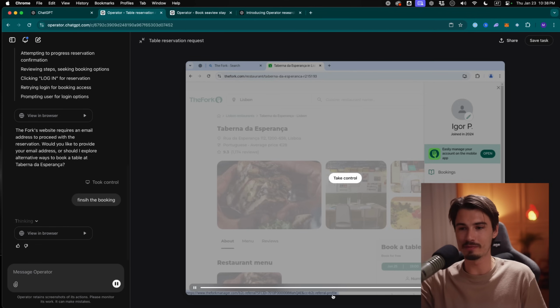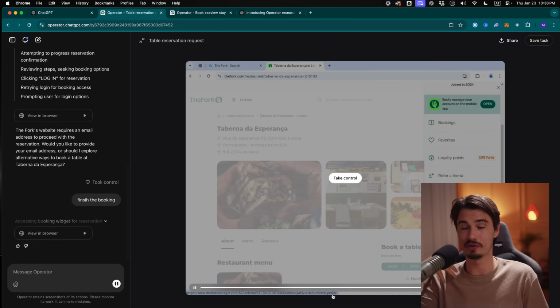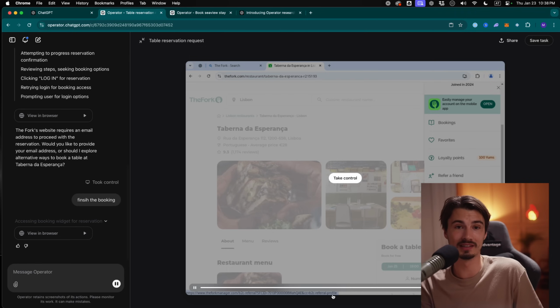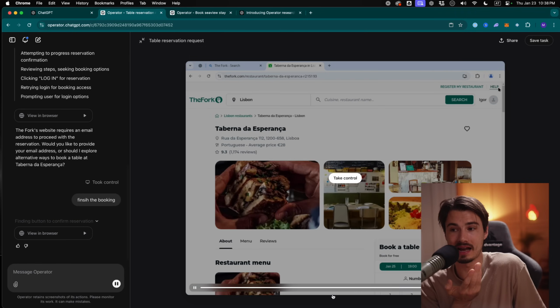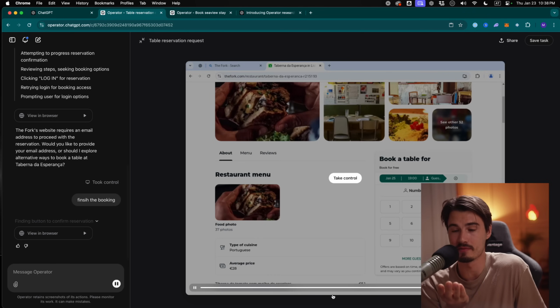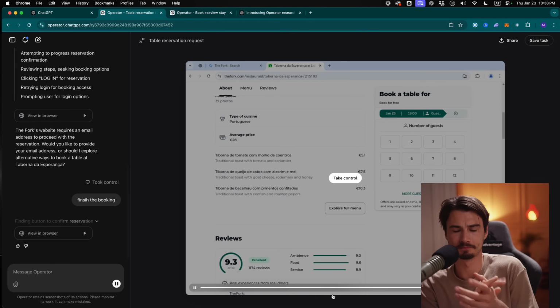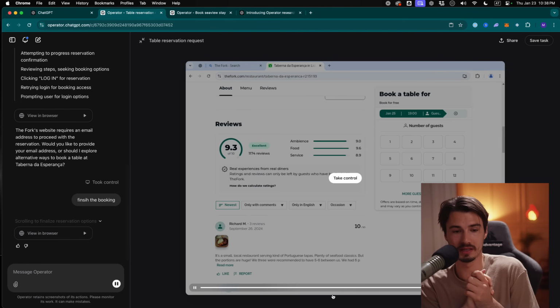So I could save a bunch of tasks like this in my favorite restaurants with the login information as a part of the prompt. And if I have a burner Google account like that, I don't mind giving ChatGPT Operator my password in the prompt preset. It could do all of this by itself and just book my restaurants for me.